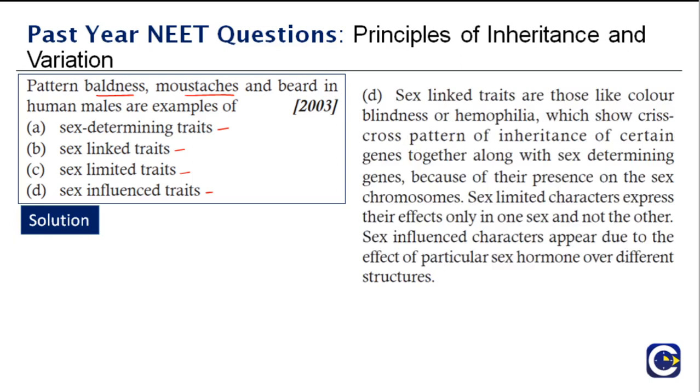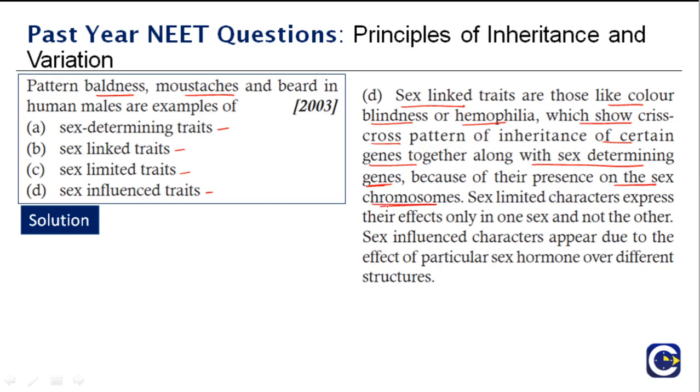So what are sex linked traits? Sex linked traits are those like color blindness or hemophilia, which show crisscross pattern of inheritance of certain genes together along with sex determining genes because of their presence on the sex chromosome.